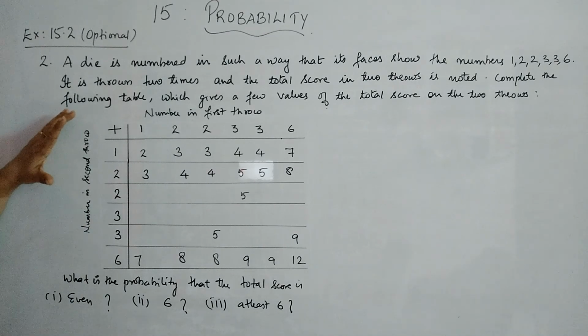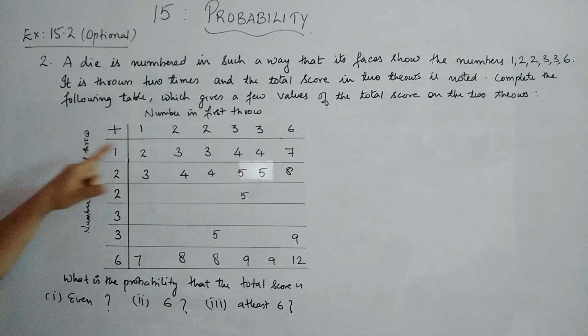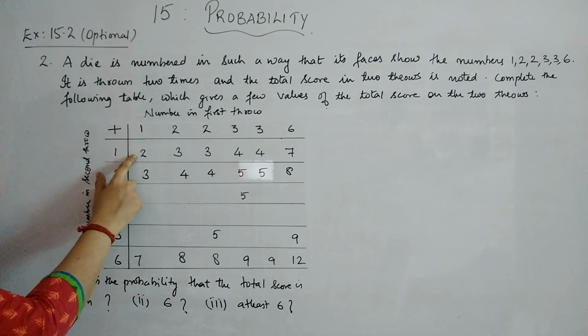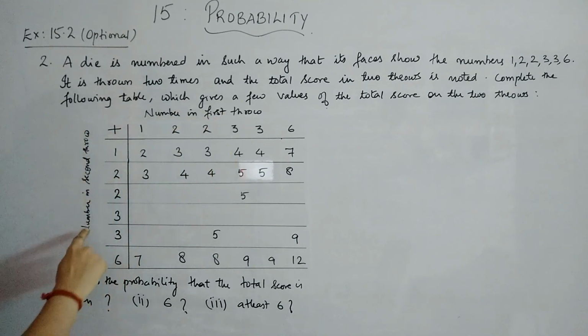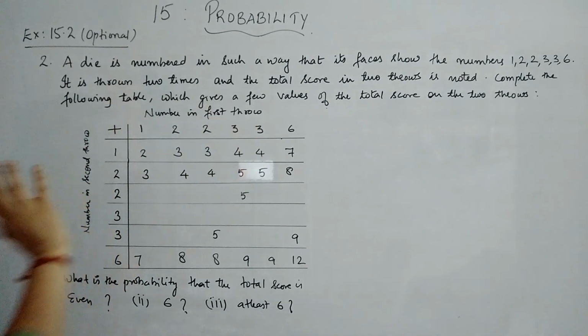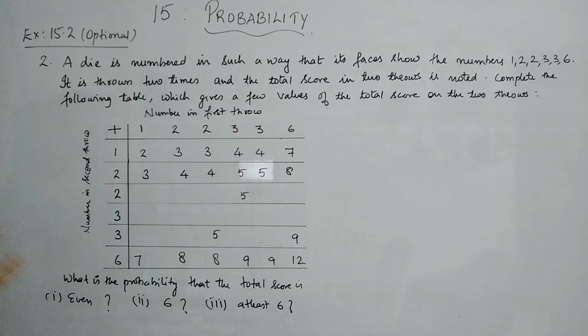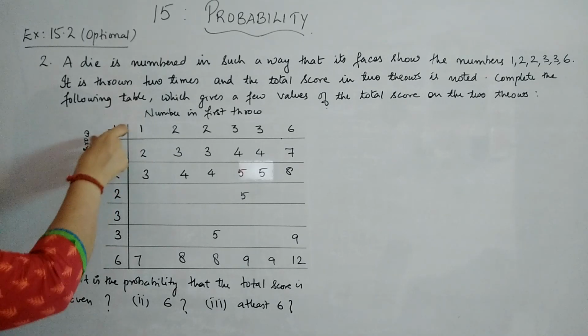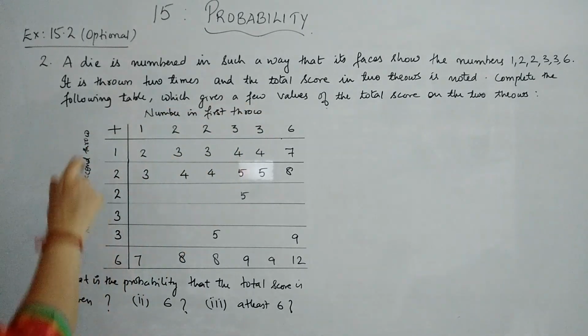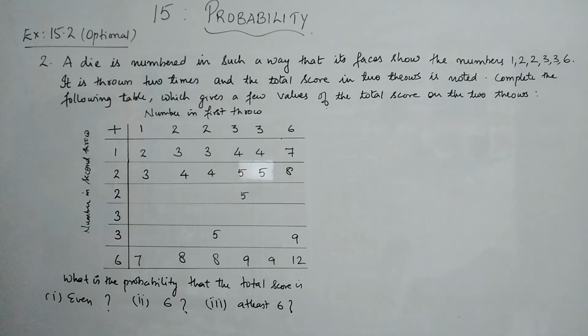So here some of the values are given in the table. You can just see 1 plus 1 is 2. So first throw, second throw: 1, 2, 1, 2, 2, 3, 3, 6, 1, 2, 2, 3, 3, 6. So altogether how many possible outcomes will you have here? Here you have 3 items and here you have 6, and 6 items. So it is 6 into 6, which is 36. So the total number of outcomes is 36.